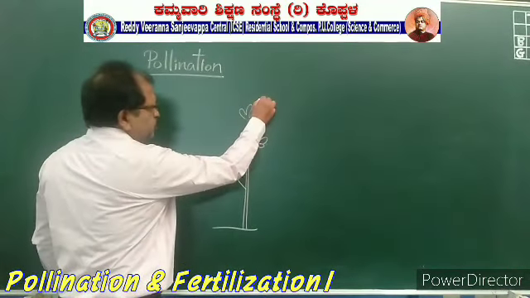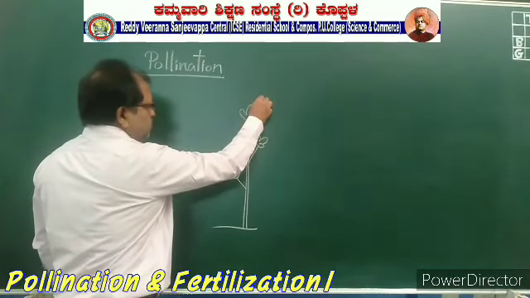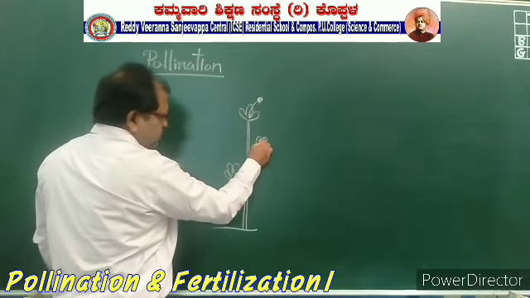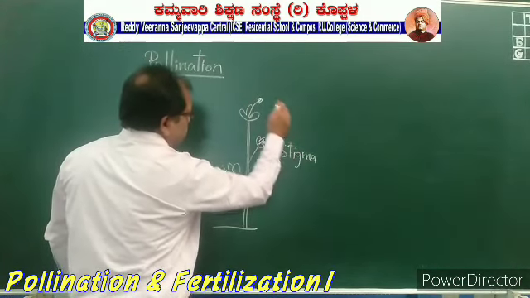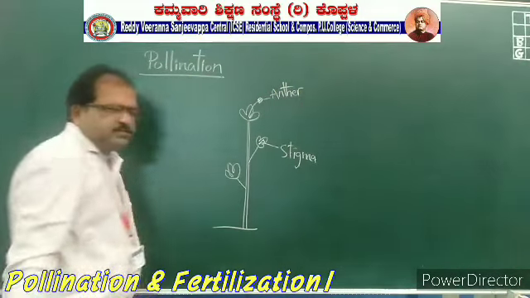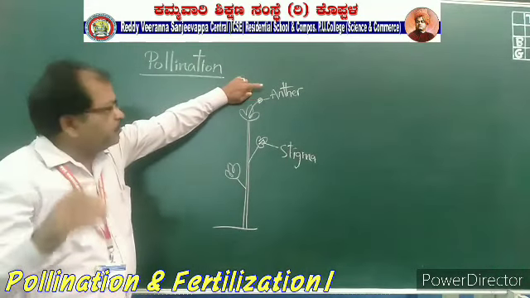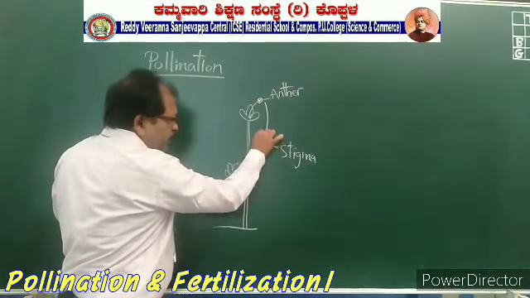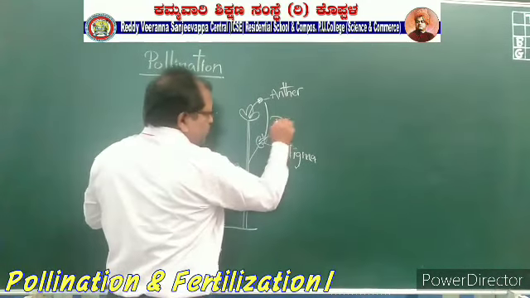So this is the stigma, this is the anther, and this is the stigma, this is the anther. Listen, pollen grains are produced from the anther. Transferring of pollen grains from anther to stigma of the flower is called pollination.